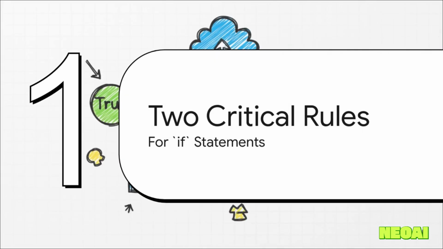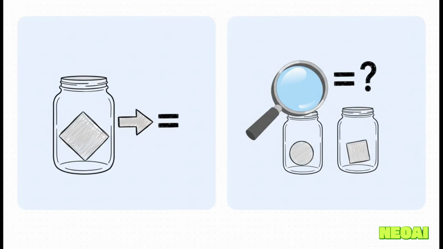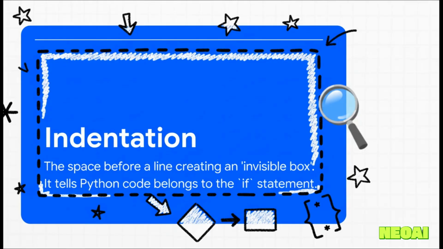Now, to get this right every single time, there are just two small but absolutely critical rules that you need to lock in from day one. Let's break them down real quick. Okay, rule number one, this one trips up everybody when they're starting out. The difference between one equal sign and two. A single equals is for assigning. It's like putting data into a jar. But a double equals, that's for comparing. It asks a question. It's saying, hey, is the thing on the left the same as the thing on the right? Totally different job.